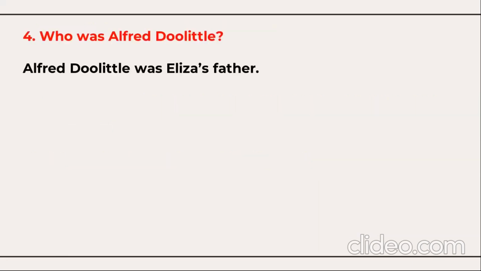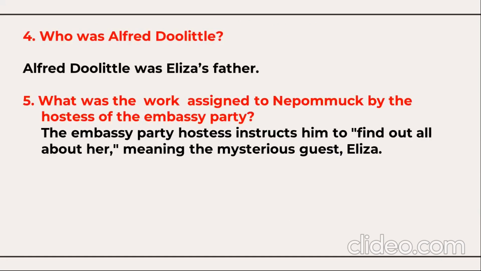Who was Alfred Doolittle? Alfred Doolittle was Eliza's father in Pygmalion. What was the work assigned to Nepomuk by the hostess of the embassy party? The embassy party hostess instructs him to find out all about her, meaning the mysterious guest Eliza. So the work given to him was to get more information about the mysterious guest Eliza.